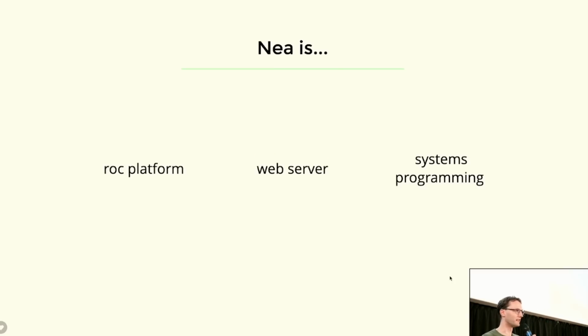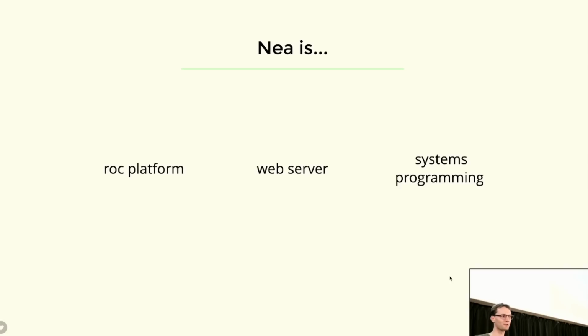So what is Nia really? Well, Nia comes out of our wish to experiment with Rock platforms. And these Rock platforms have come up a couple of times already. But really in Rock, we have Rock the language, in which we can write a Rock application. But these always build on a platform. And these platforms are typically written in a more low-level language. And so we wanted to experiment mostly with making Rock a language that is good at very specific domains, very many specific domains. So we can have very targeted platforms that bake in certain assumptions about the domain. And in that way, these platforms function like a domain-specific runtime, right?